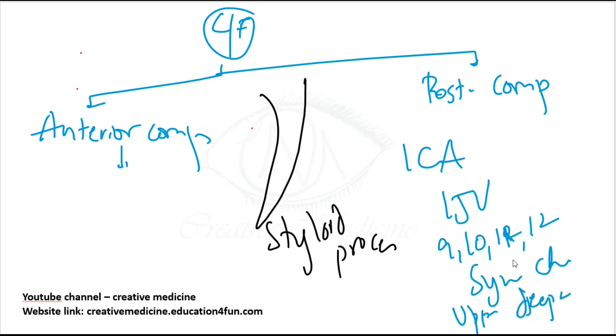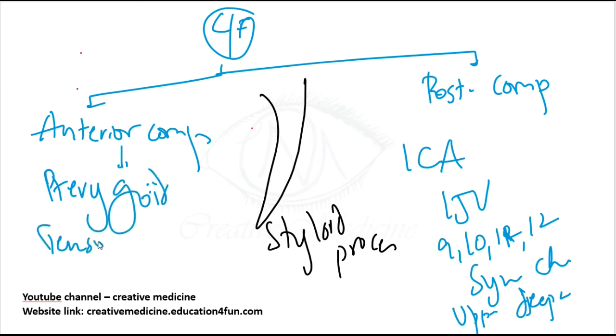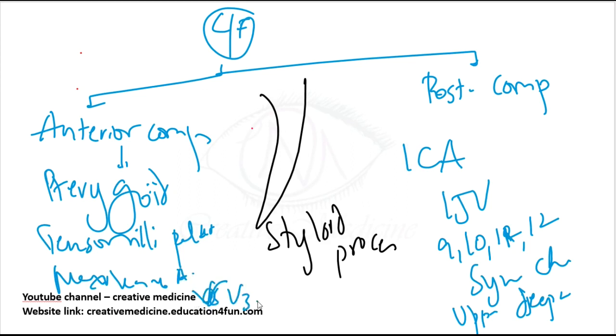Then in the anterior compartment, the components are the pterygoid muscle, the tensor veli palatini, the maxillary artery, and branches of the mandibular nerve.